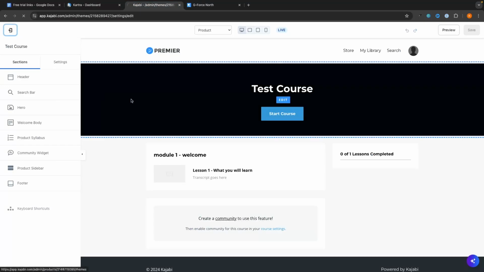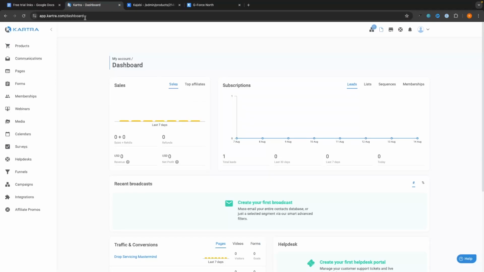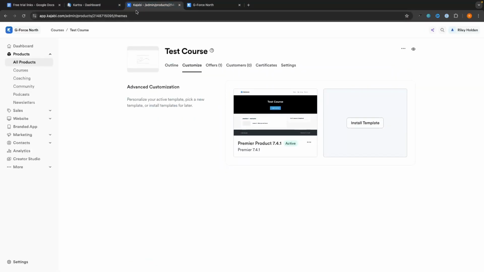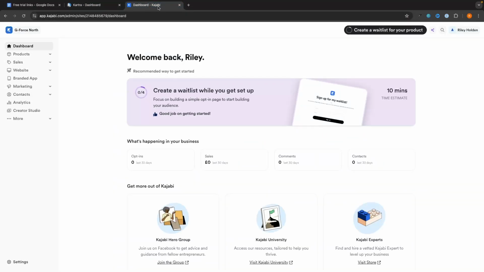So that is the difference between the products area on both Kartra and Kajabi. And I wouldn't say there is a clear winner here. I think Kartra is more customizable, but Kajabi is easier out of the box and takes less time to actually get your course up and running. In terms of features, those are really the main differences between Kartra and Kajabi.